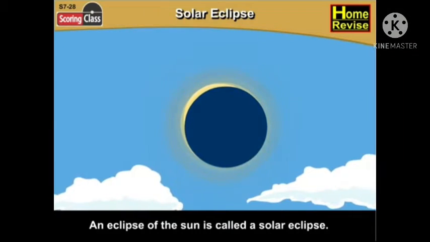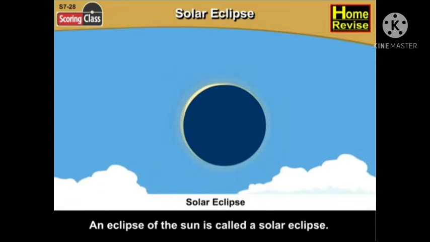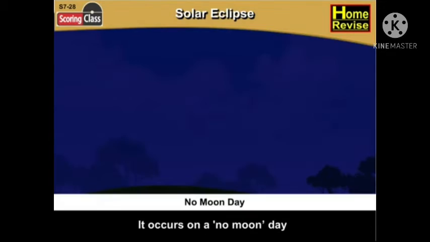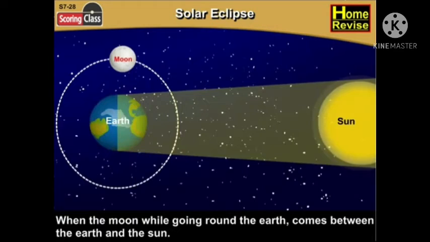The eclipse of the sun is called a solar eclipse. It occurs on a no-moon day, when the moon, while going round the earth, comes between the earth and the sun.